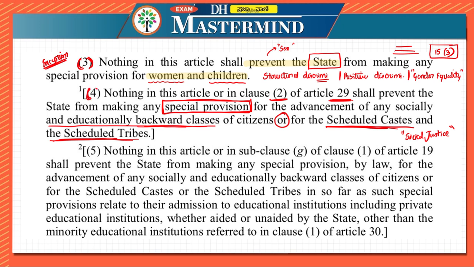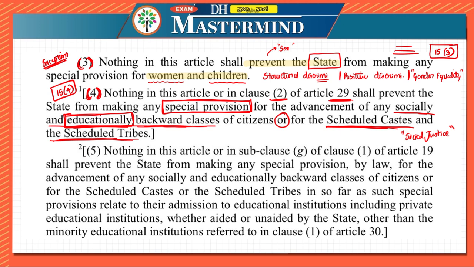Subclause 4 is related to special provisions for advancement of socially and educationally backward classes. So in the examination, if they give you economically backward classes in relation to Article 15 subclause 4, then that statement will be wrong, because in this they have not mentioned economically backward.